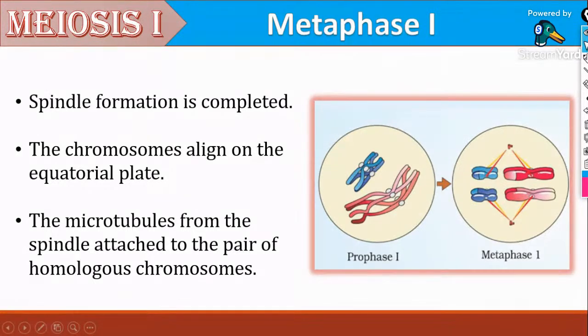Yes, Metaphase 1. What is happening is spindle formation is completed. You can see the formation of spindle fibers from the centrioles. Chromosomes align at the equatorial plane. You can see at the equatorial plane the chromosomes are aligned. The bivalents get arranged at the equatorial plate.